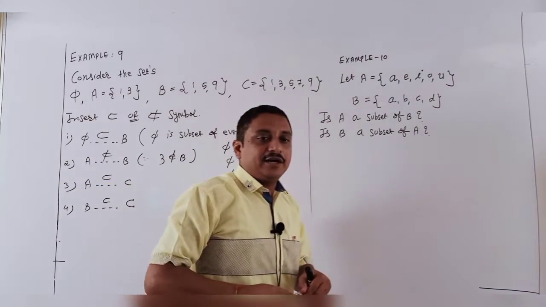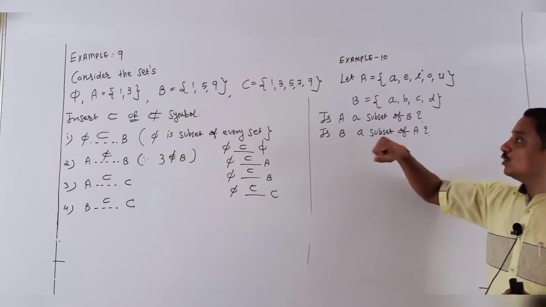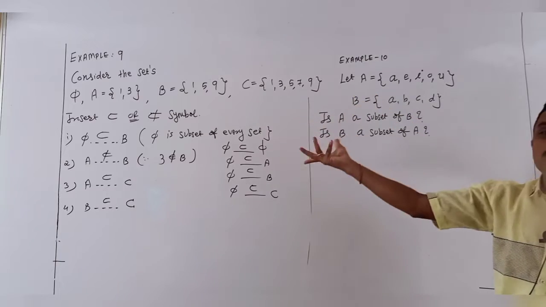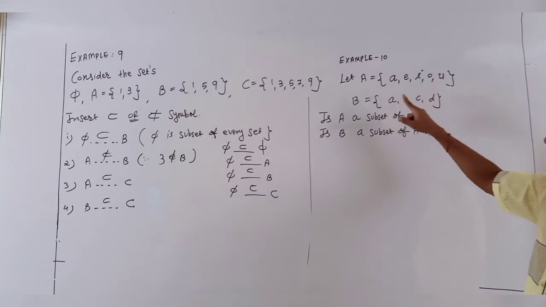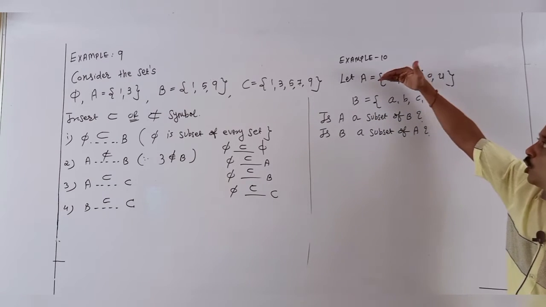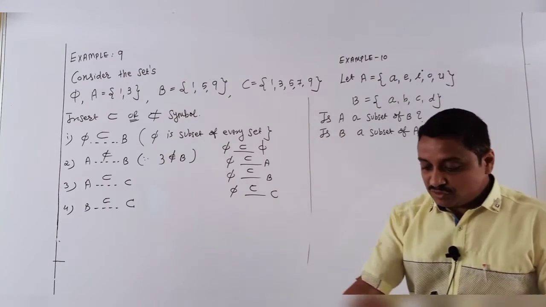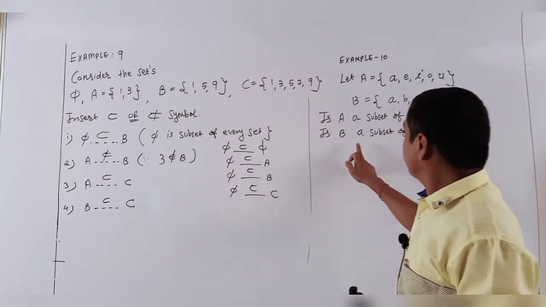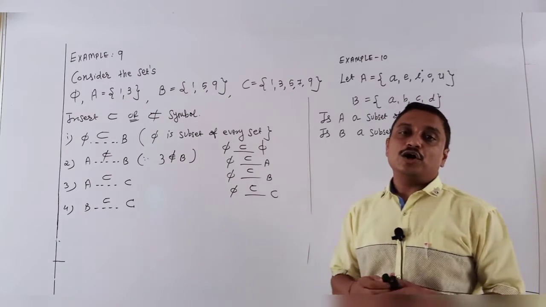Example 9 done. Now I go to example 10. It is the same kind of example, students, that's why I combine the explanation. Given A is {a, e, i, o, u}, the vowels, and B is {a, b, c, d}. Check whether all elements of A are present in B. No. Now check whether all elements of B are present in A. Again no. It means neither is a subset of the other.